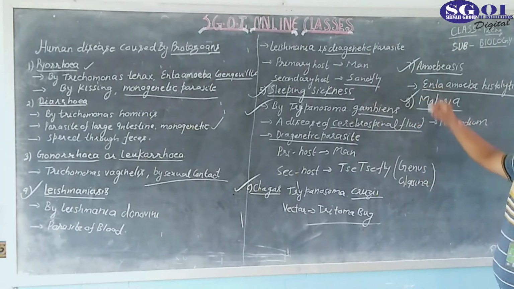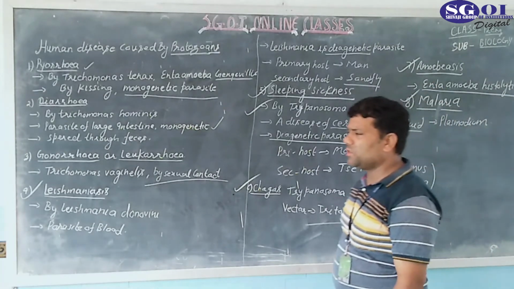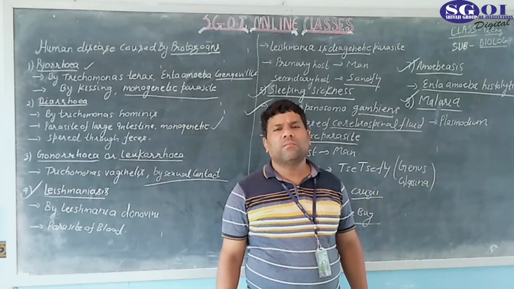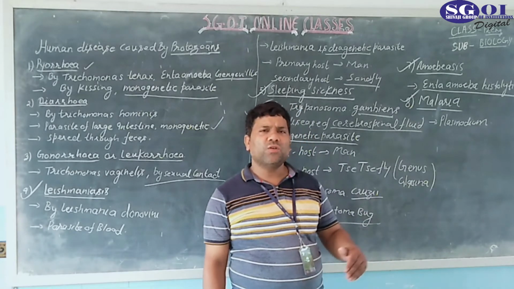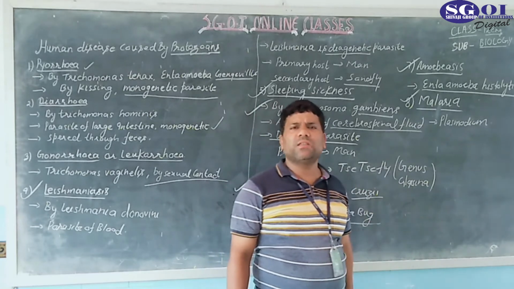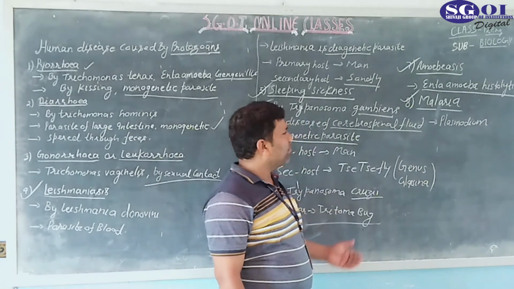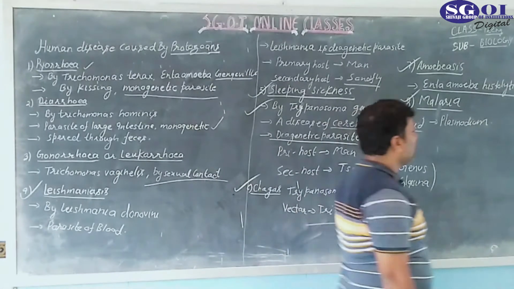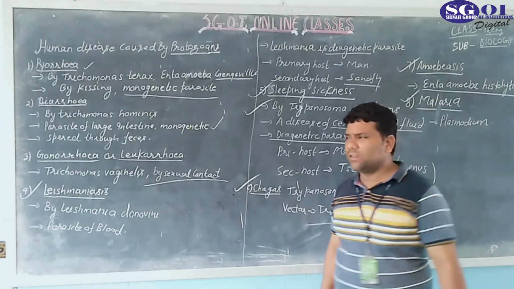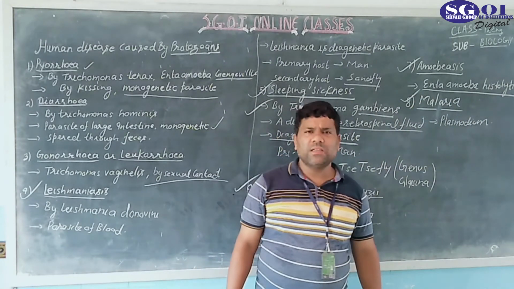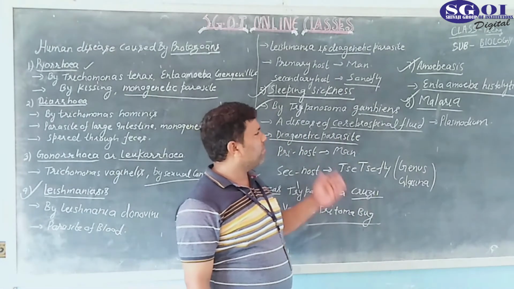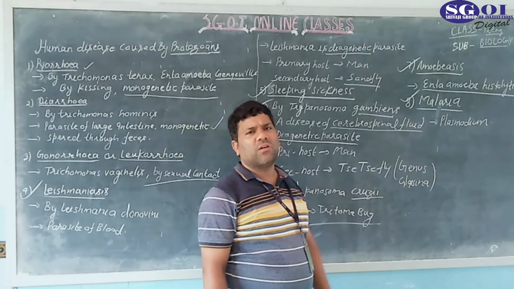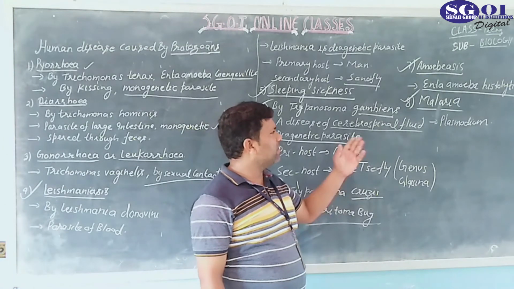Now comes the next disease. It is called malaria. You already know about this disease. This is one of the most important diseases, and it is caused by Plasmodium. And the mosquito transfers the disease. Plasmodium is also a protozoan and it is a digenetic parasite. The primary host is man and the secondary host is the female Anopheles. This is one of the important points. And the disease is called malaria.